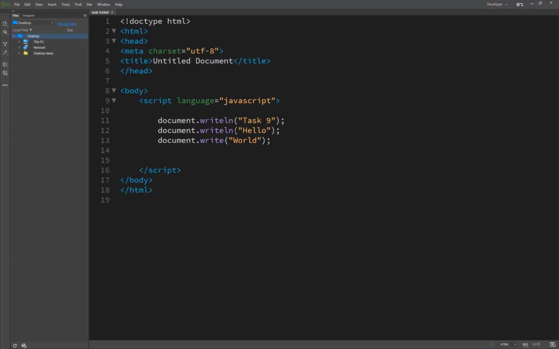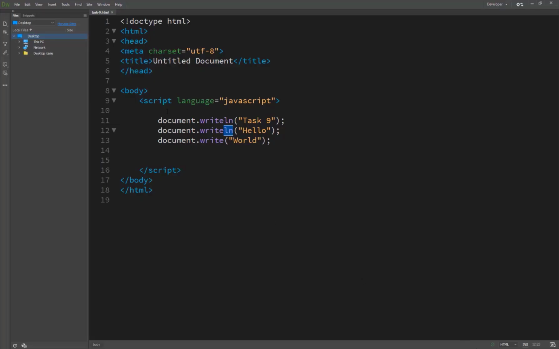So after 9 it maintains a space, and after hello it maintains a space. So we see our results, and now you see it looks better, hello and world in between make 1 space for the line only. It's a JavaScript tag, it's a document.write line. So we are completing the task.